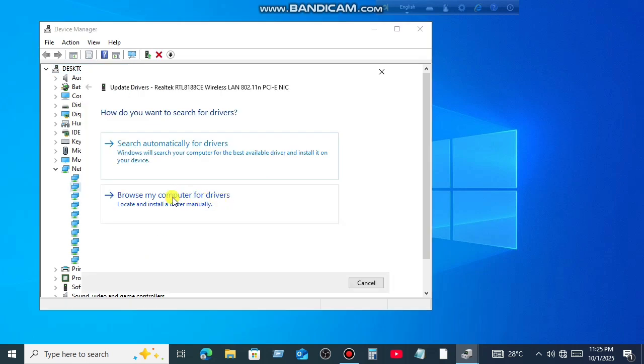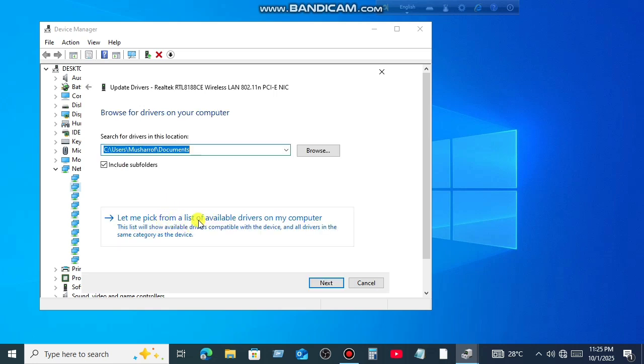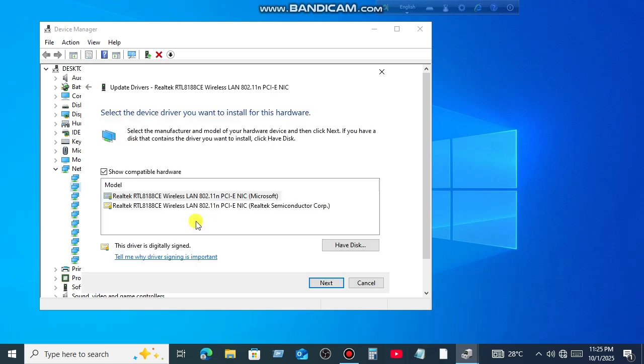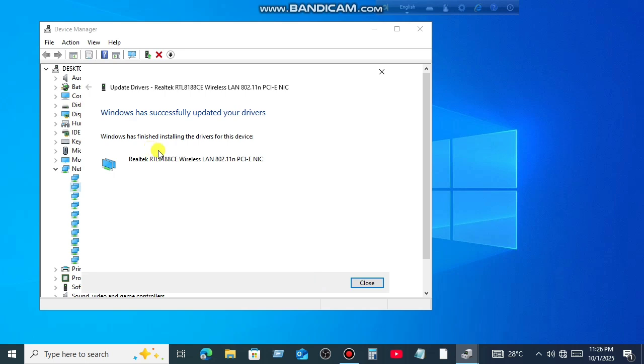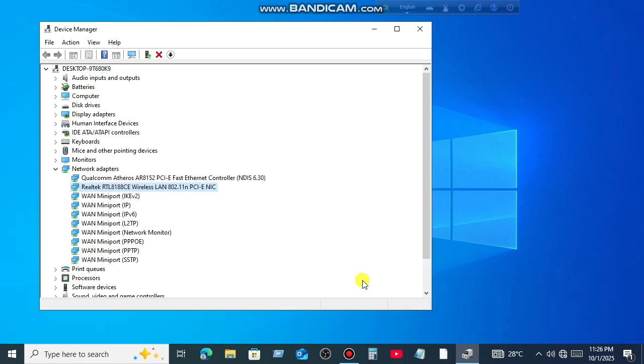Click Browse My Computer. Select Let Me Pick. Select your driver, and hit Next. Wait for it to complete. After that, close the window and check if your Wi-Fi problem is solved.